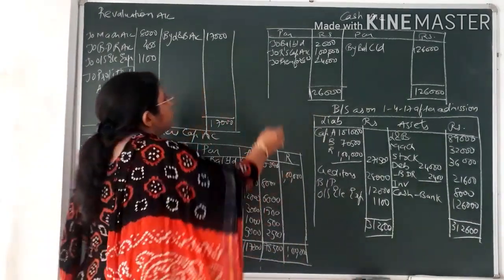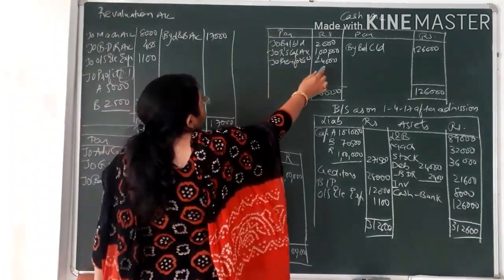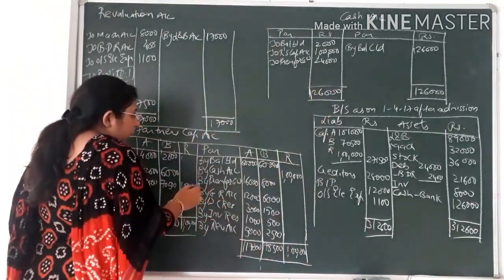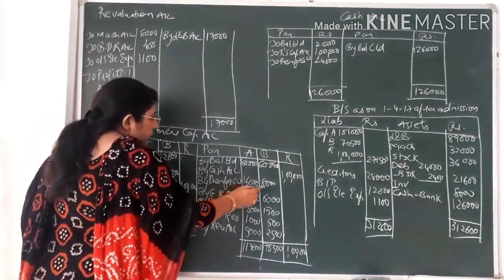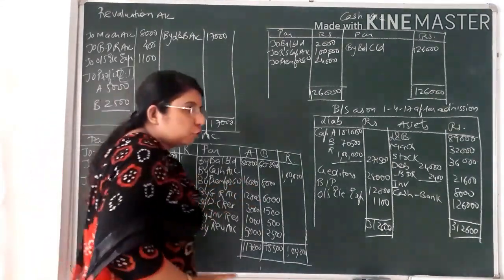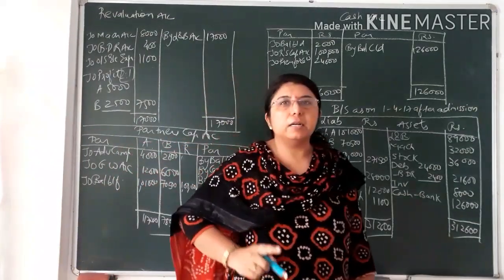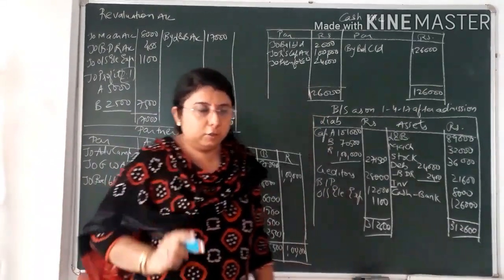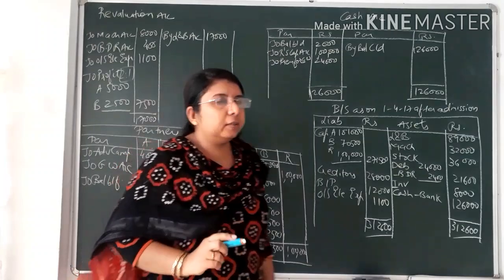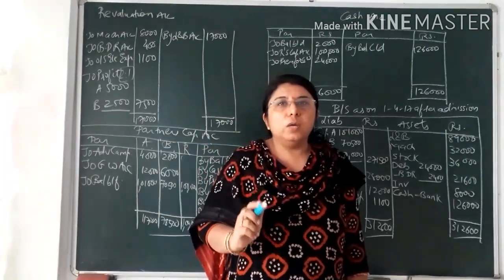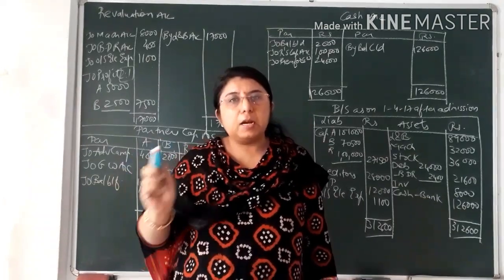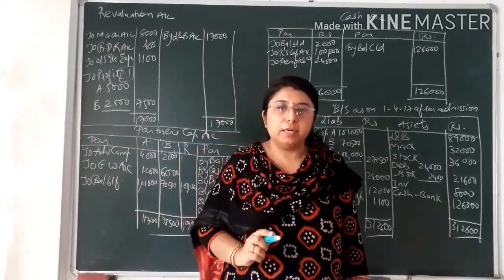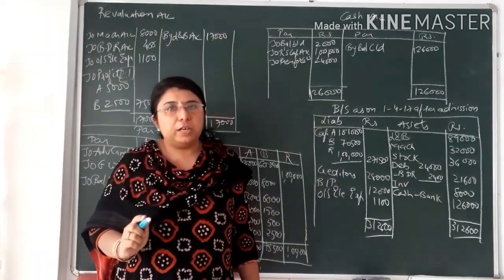So cash account debit. Here I have written to premium for goodwill 24,000, and goodwill account credit. Here I will write by premium for goodwill, that is 16,000 and 8,000, which I have distributed amongst the old partners in their sacrifice ratio. So one entry we had written was premium for goodwill account debit to partners' capital accounts credit, that is A's capital account credit and B's capital account credit. We had also found out the sacrifice ratio.